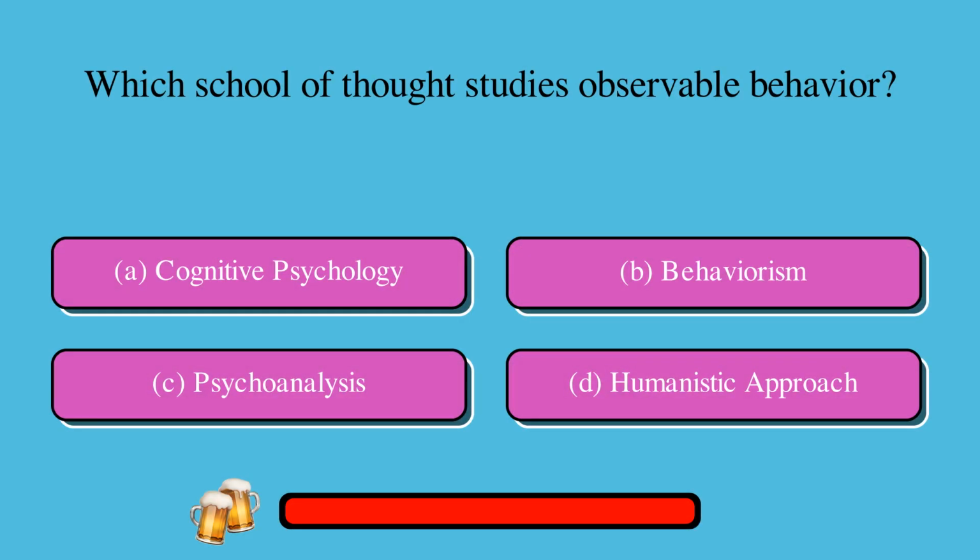Which school of thought studies observable behavior? A. Cognitive psychology, or B. Behaviorism, or C. Psychoanalysis, or D. Humanistic approach? The correct answer is B. Behaviorism.